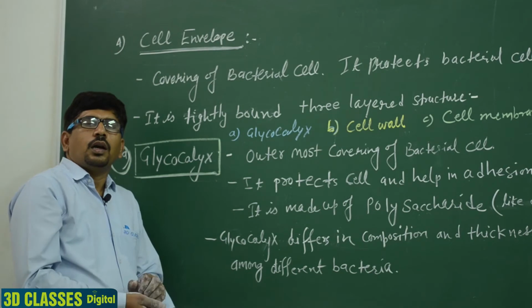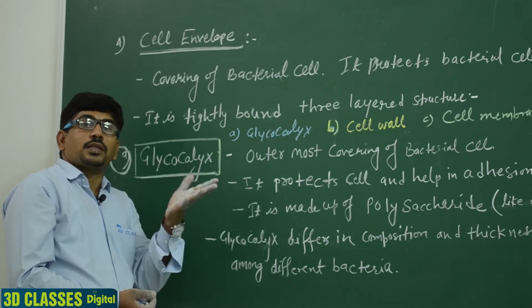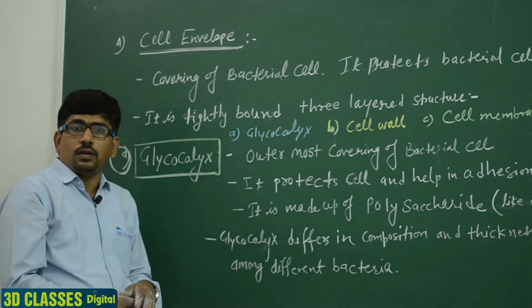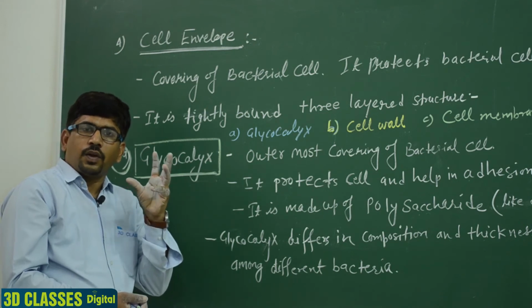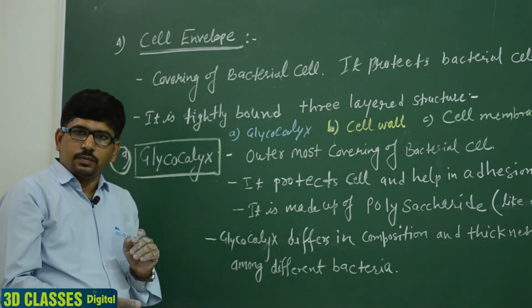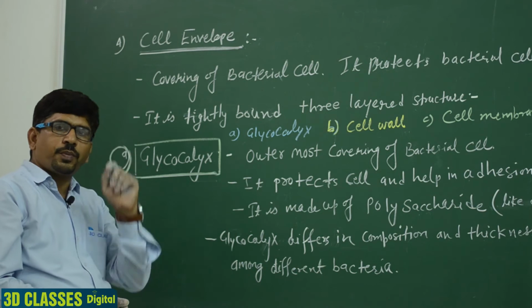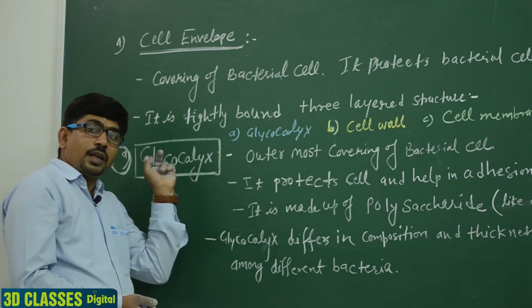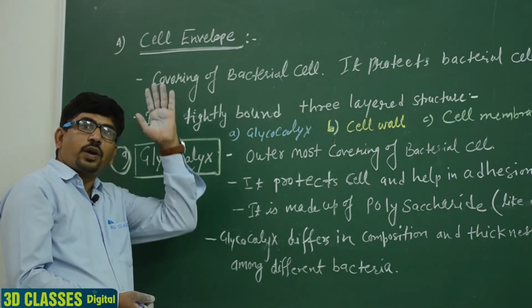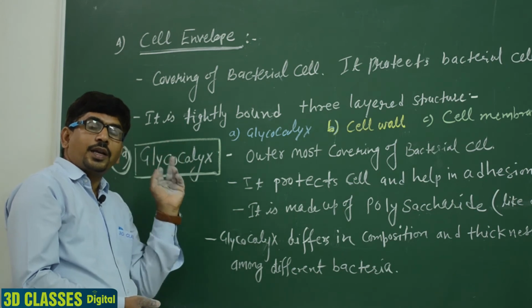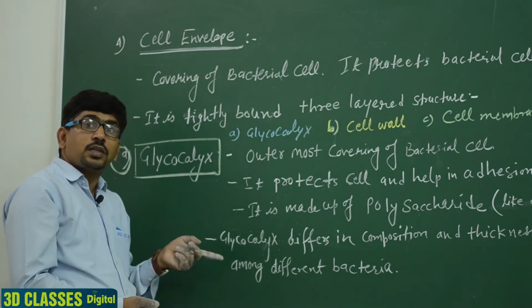Clear? Students, you know very well the calyx. Calyx is the part of the flower, and the unit of the calyx is the sepal. That is an angiosperm plant. It is not that calyx. कहीं आप मिक्स कर दो सब वो कैलिक्स और ये कैलिक्स एक ही बात नहीं. It's a glycocalyx, not calyx. It's known as the glycocalyx.